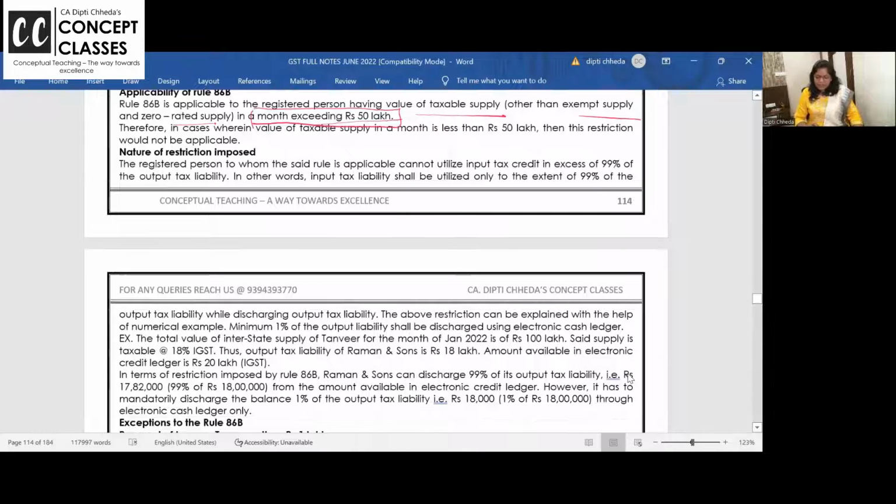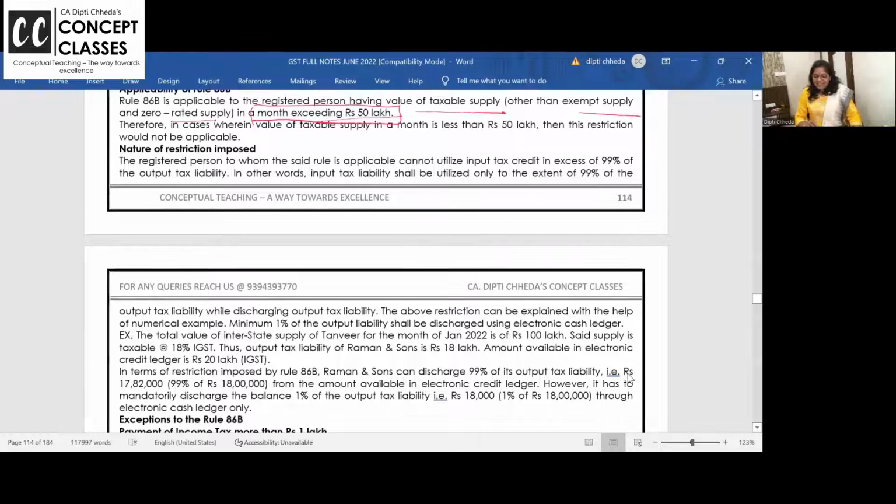Nature of the restriction. Now, what is this restriction? The person to whom the said rule is applicable cannot utilize ITC in excess of 99% of the output tax. In other words, ITC shall be utilized only up to 99%. That means 1% you have to pay tax. The above restriction can be explained with the help of an example.